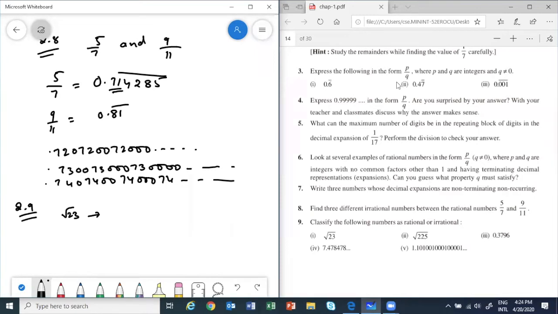Yeah, it is not a perfect square. Evelyn, understood? It's not non-recurring, that's okay. Because for that you have to write in decimal form. But we will write it is not a perfect square. Since 23 is not a perfect square, we'll write that.